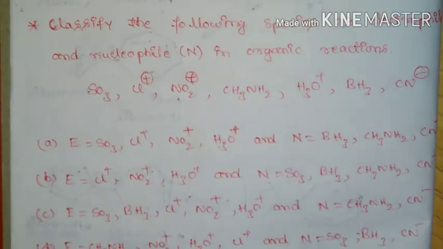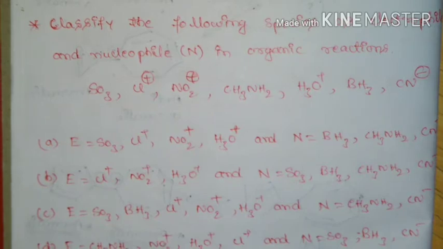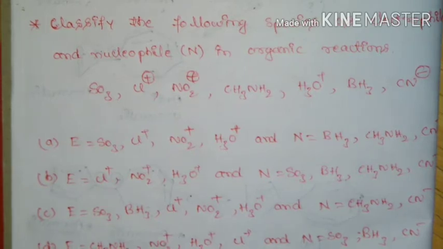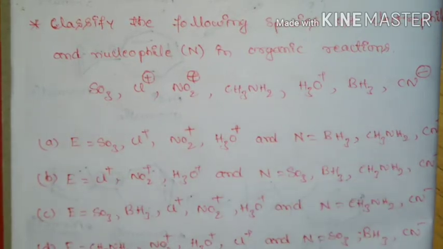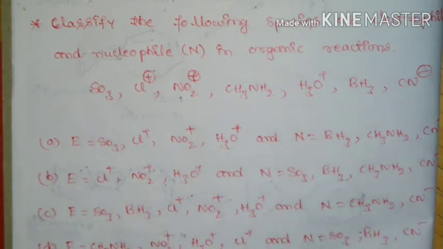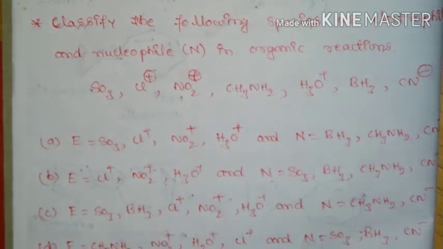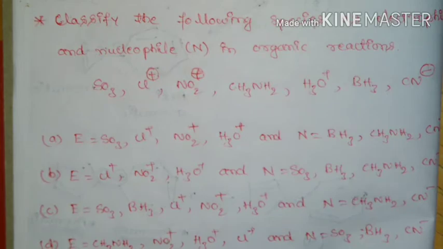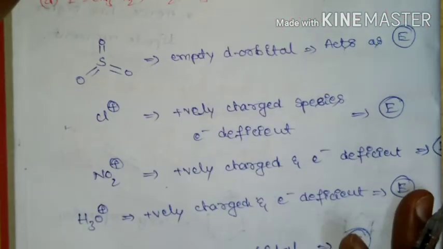So the next question is, classify the following species as electrophile and nucleophile in organic reaction. Here the species are given, and from these species we need to classify them as electrophile and nucleophile.